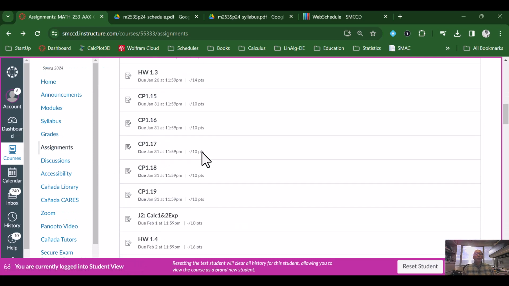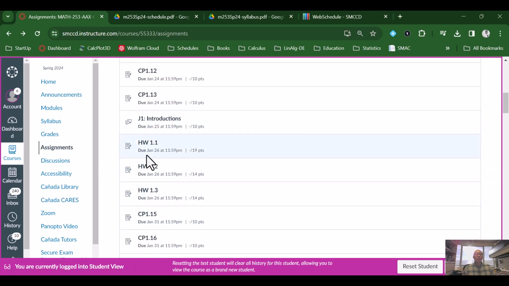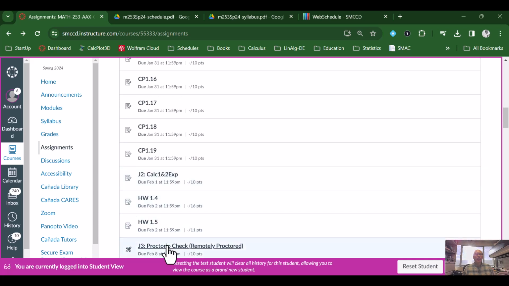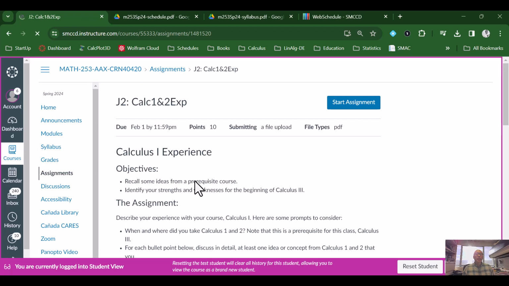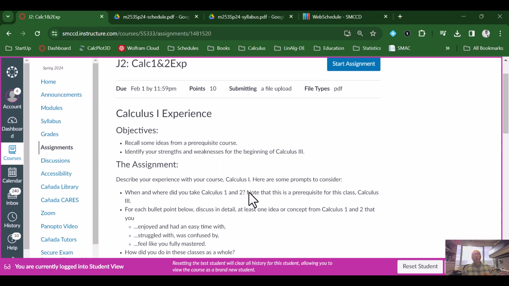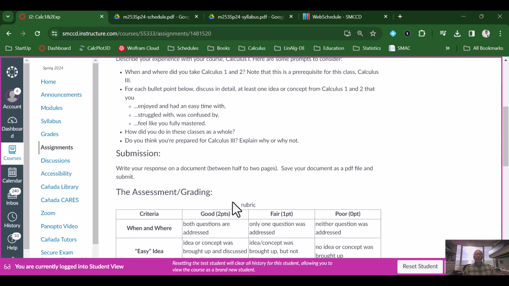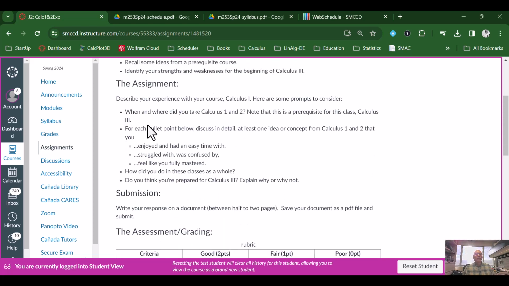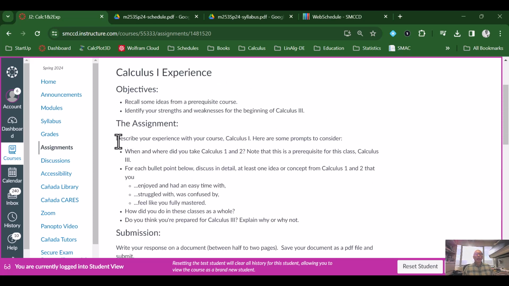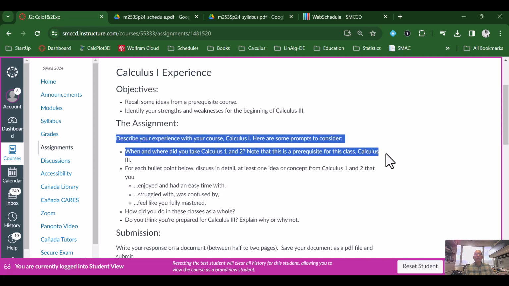So we also have your homework assignments, which we already took a peek at. And then here we have our second journal assignment. Our second journal assignment is not a discussion board, but rather it's an essay that you have to type up and submit. And this particular assignment asks you to describe your Calculus 1 and 2 experience.